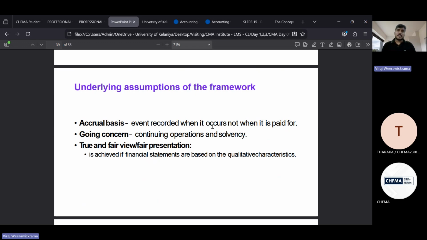Then you need to convince the stakeholders about your going concern, that you can continue operations and there is no insolvency. If there is something, you have to disclose it to your stakeholders. Also, when you are presenting your financial statements, there should be a true and fair view, or simply we call it a fair presentation. So this is what you need to understand.